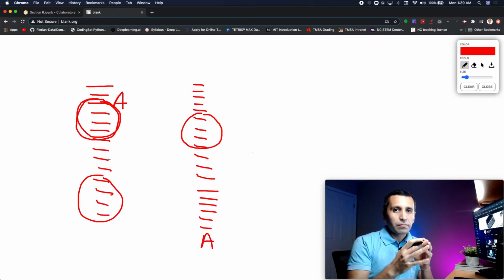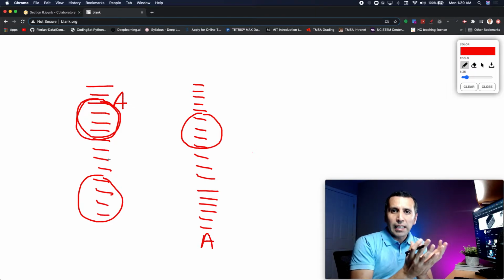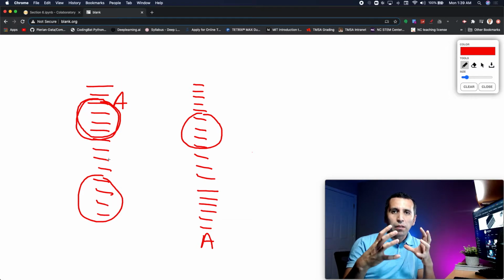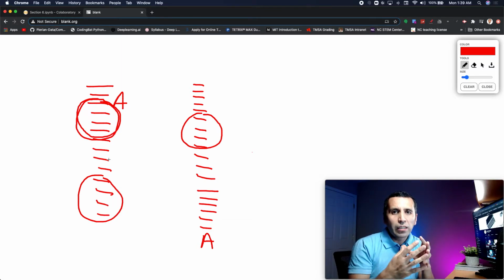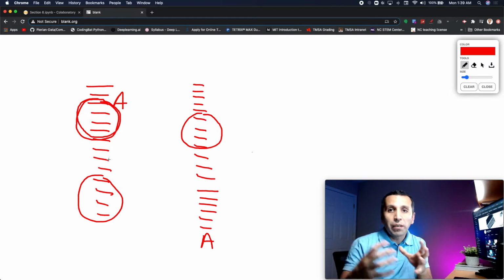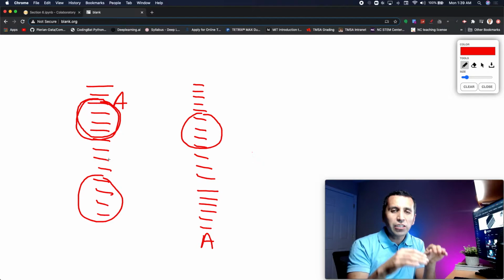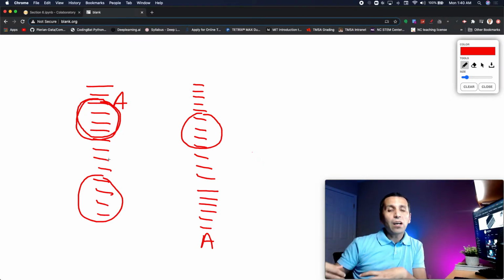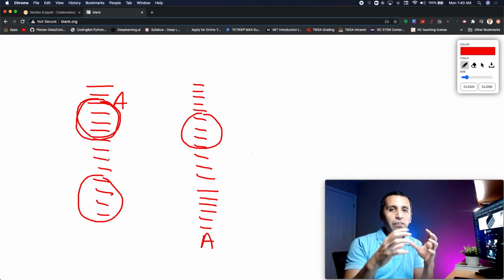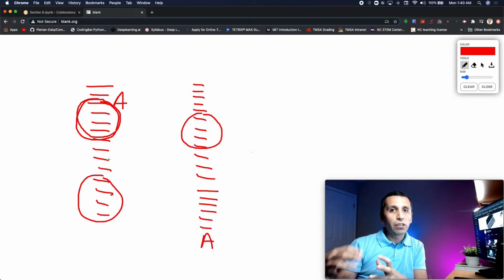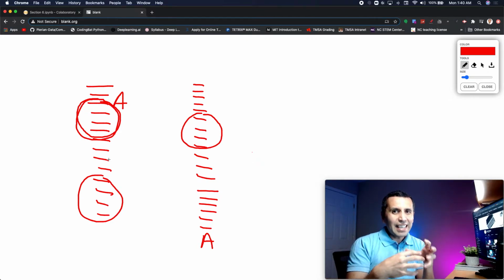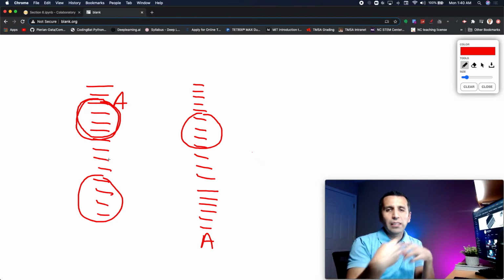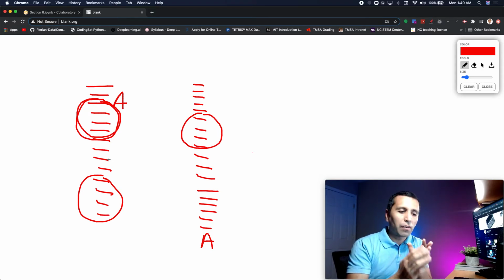So shortly, overall, what is a function? A function is a block of code. It can be one line, two lines, even 10 or 20. It doesn't matter how many lines of code we have in that package, and we can give a name to this package. Later on, whenever we need this package, we just call its name, and it is going to act like a copy and paste for me. It's not actually making a copy and paste, it's just calling that function, and it is executing and running for me. So that is all about functions.